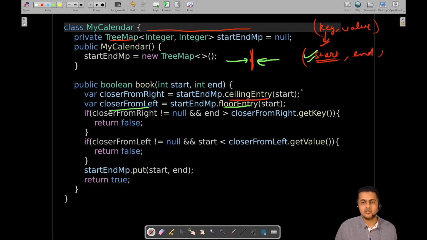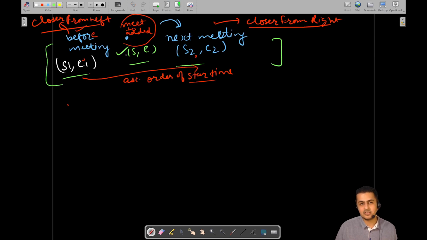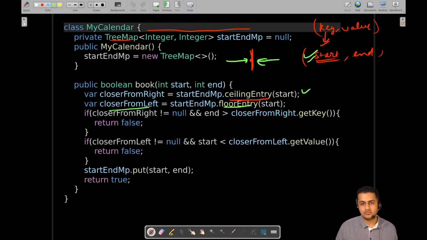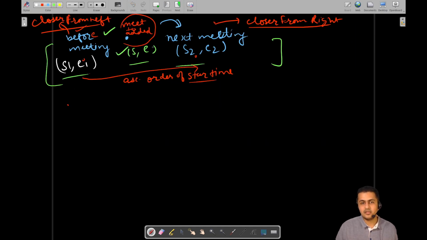Once you have both of these, you will do these comparisons. For the first part, before the meeting comparison, we compare the start of the current meeting that we are trying to add with the end of the previous meeting.